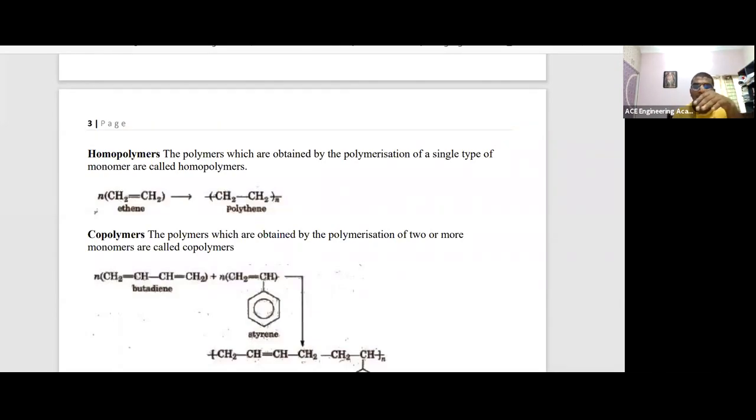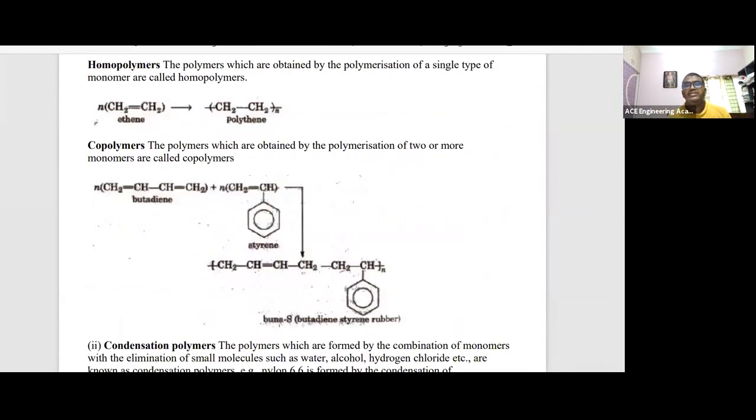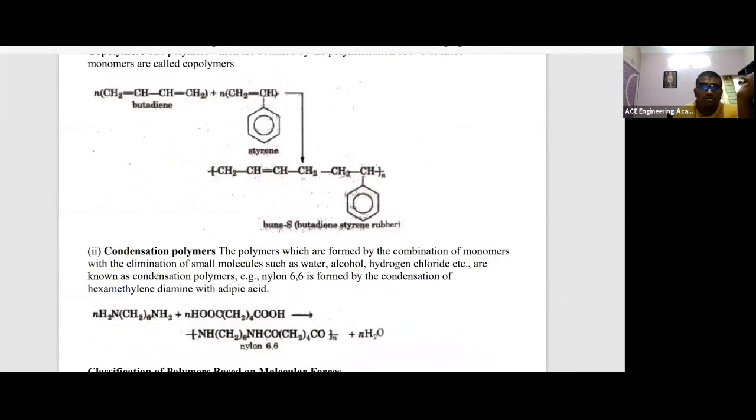I'll upload this NCERT PDF, don't worry. Compulsory 1 question from this PDF, 17 pages. Very easy one. And I'm also stressing where you have to focus in this PDF: the homopolymer basic definition and the copolymer basic definition. If it has more than one monomer in the chain, then it is a copolymer. More than one monomer, copolymer. Only one monomer, homopolymer. Right?